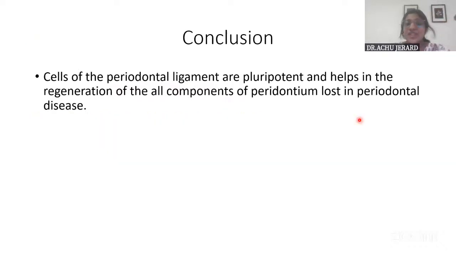That is, the cells, in the conclusion, I've written as the cells of the PDL are pluripotent, means they have the ability to transform into any cells that is needed at the time. So they help in regeneration of all components of periodontium lost in the periodontal disease. That is my conclusion part.